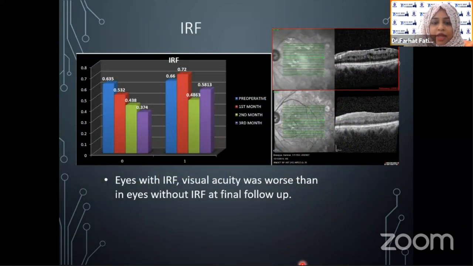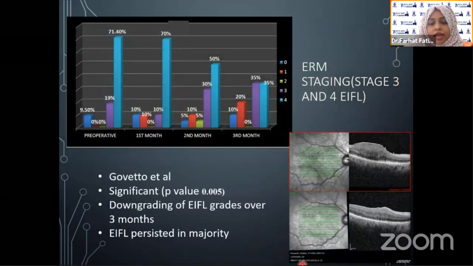We looked for IRF. The eyes with the intraretinal fluid, the visual acuity was worse than in eyes without IRF at the final follow-up. ERM staging was done based on Govetto et al. It showed a significant decrease in the staging of the ERM, with the p-value significant. There was downgrading of EIFL grades over 3 months, though EIFL persisted in majority of the cases.